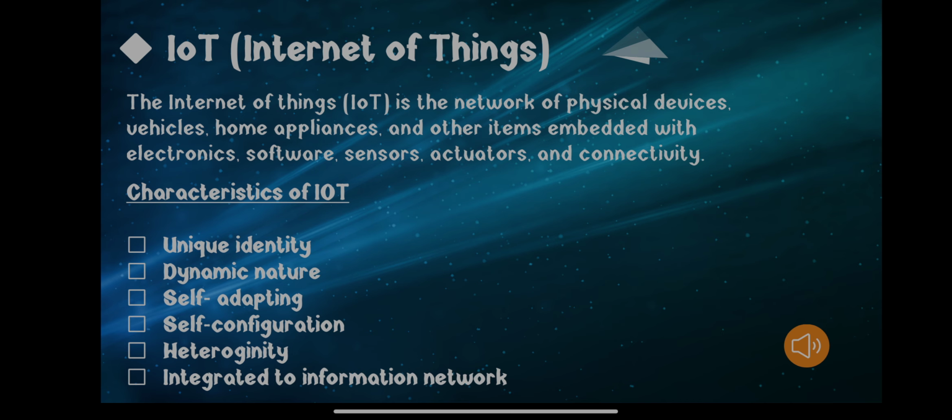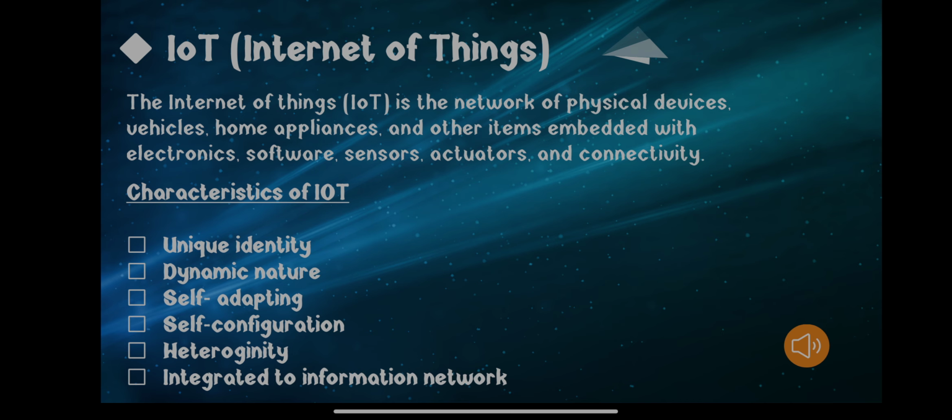Internet of Things is the network of physical devices, vehicles, home appliances, and other items embedded with electronics, software, sensors, actuators, and connectivity, which enable these things to connect, collect, and exchange data, creating opportunities for more direct integration of the physical world into computer-based systems, resulting in efficiency improvement and economic benefits. This reduces the human effort.